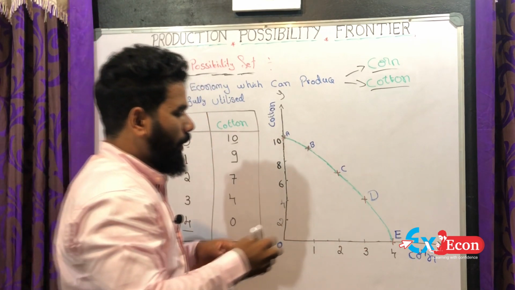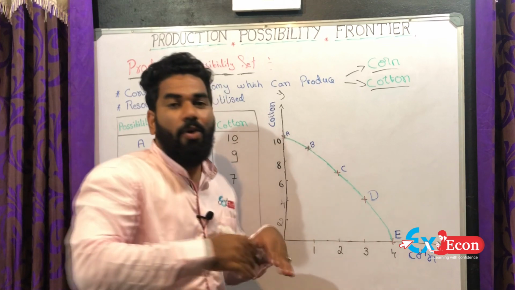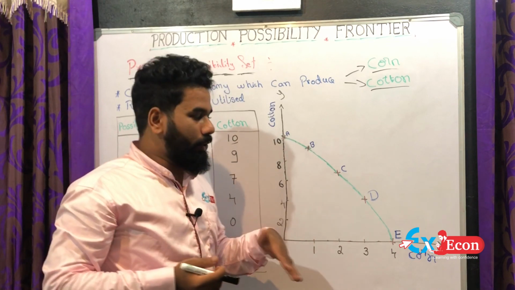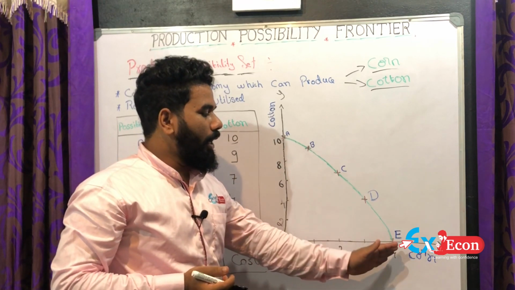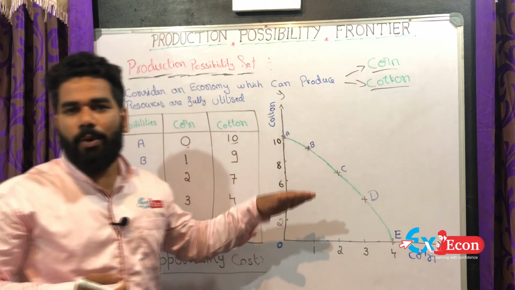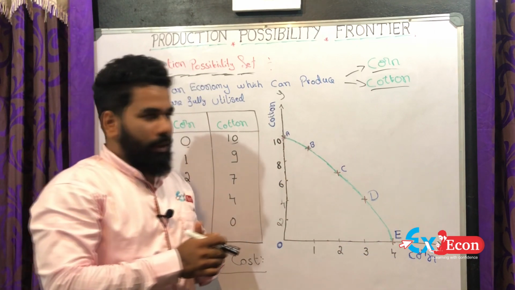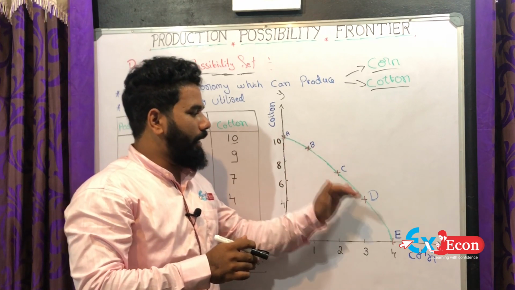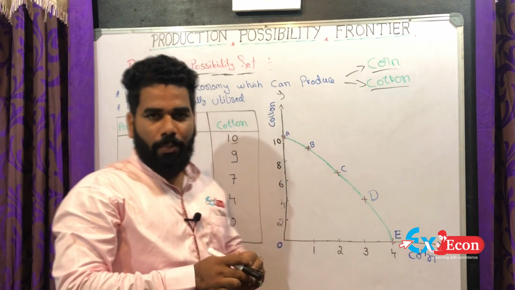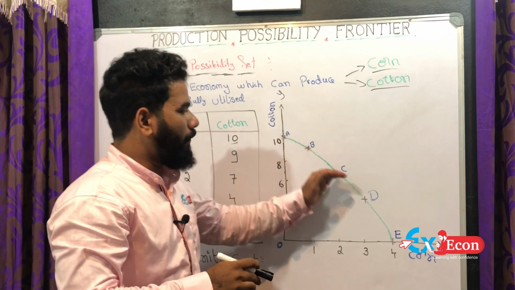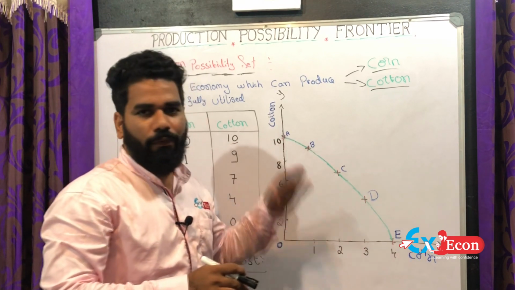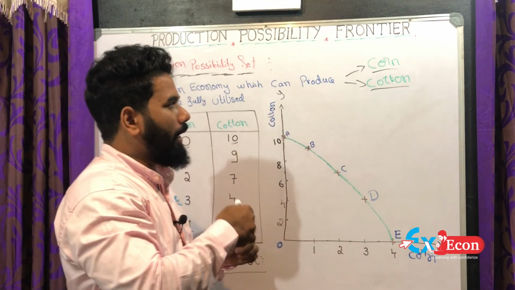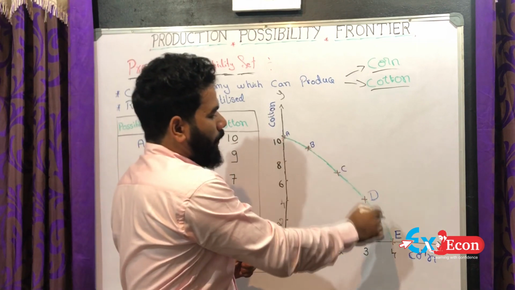In the final combination, we are utilizing the full amount of resources to produce only corn. Here cotton production is 0. Joining these different combinations A, B, C, D, E, the locus of different combinations of two goods, we get one concave curve.